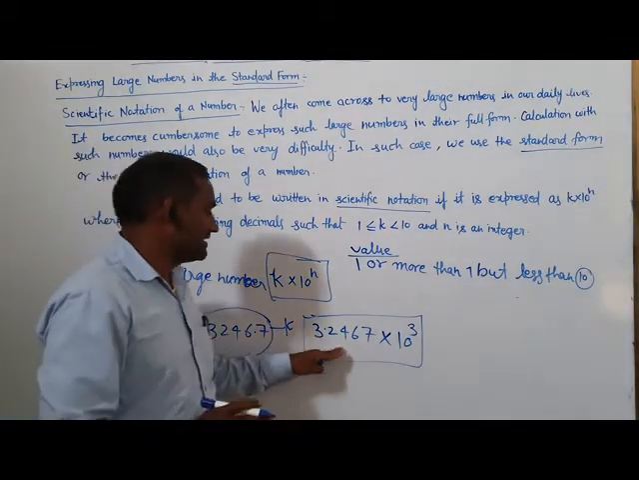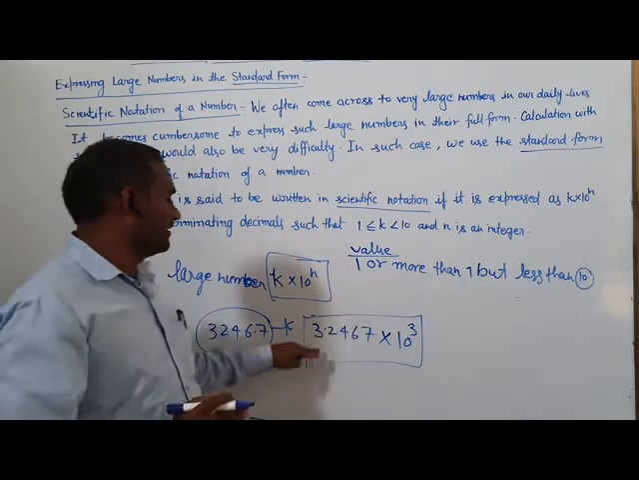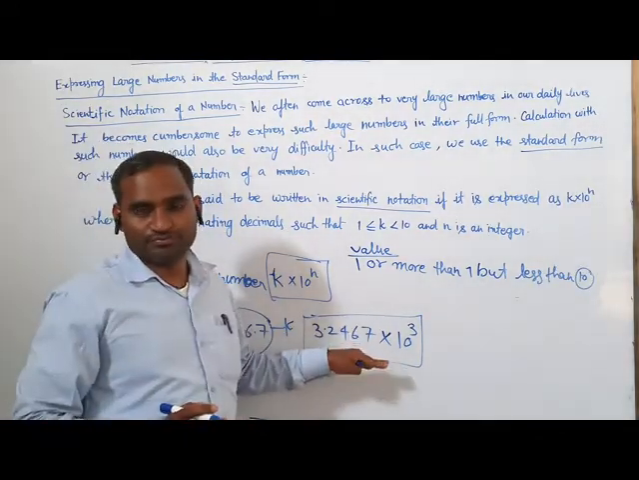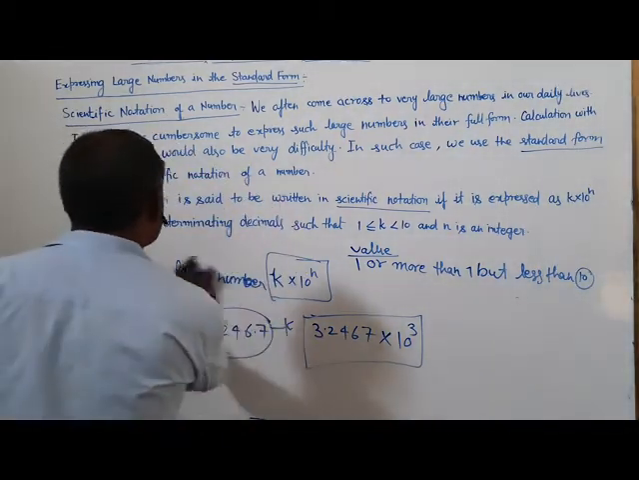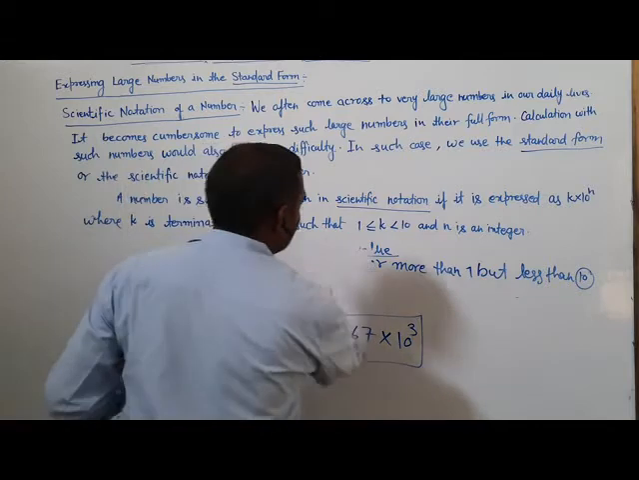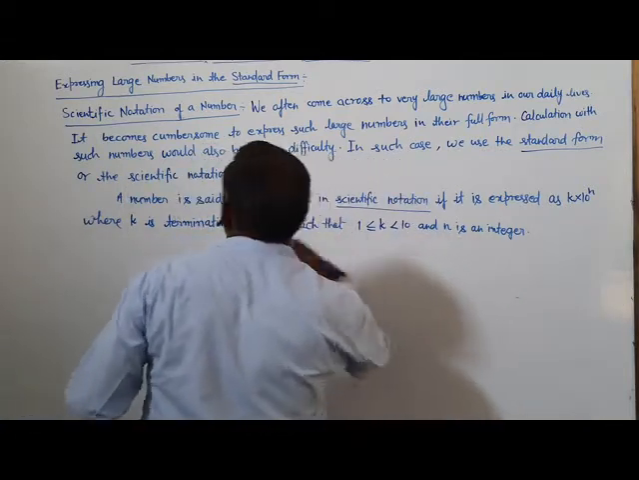So this is the standard form to write a large number. We use different types of numbers to write in standard form.